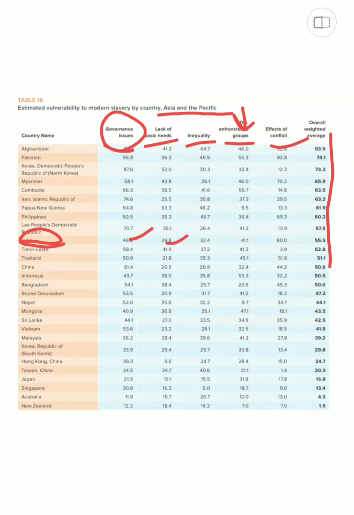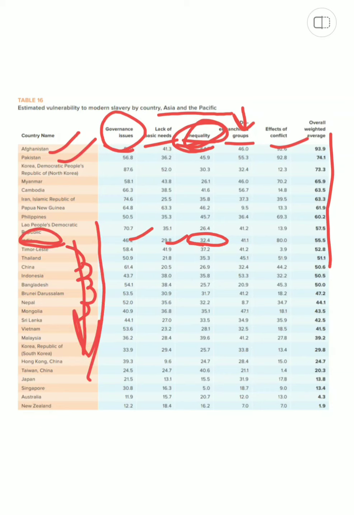All of these are things that you can add. See, when you're talking about inequality, when there's a question on inequality and you want to add some facts and figures, you can say according to Global Slavery Index 2018, India has a 32.4% of this inequality which is prevalent. So we can also say that, see, Pakistan has more of it, Afghanistan has more of it, and China, Indonesia, Bangladesh, Nepal, Mongolia has all less of it. So this is how the scale goes, and India in a worse state than this, but in a better state